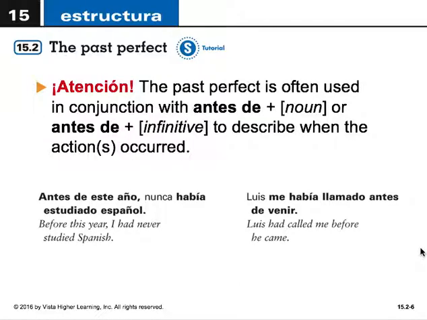See? The past perfect is often used with antes de with a noun, or antes de with an infinitive to describe when the action occurred, just to sort of set the framework, and have some reference to the past, so then you can use this tense to refer further in the past. Por ejemplo, antes de este año nunca había estudiado español. Before this year, I had never studied Spanish. O Luis me había llamado antes de venir. Luis had called me before he came.